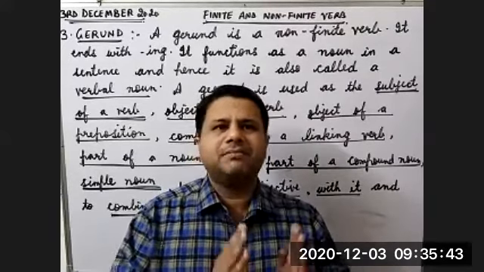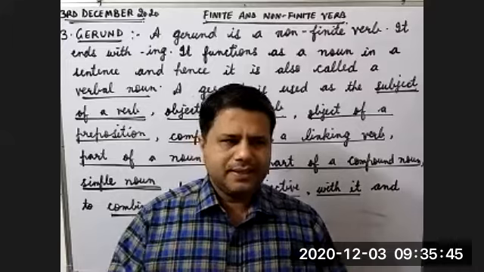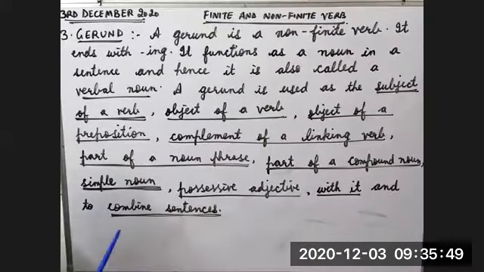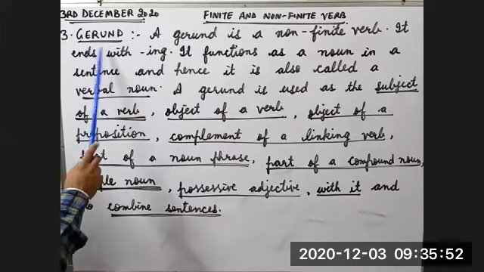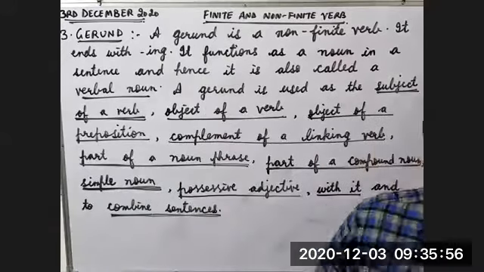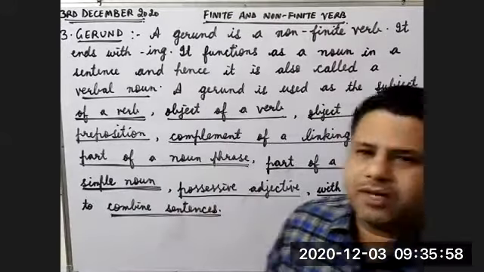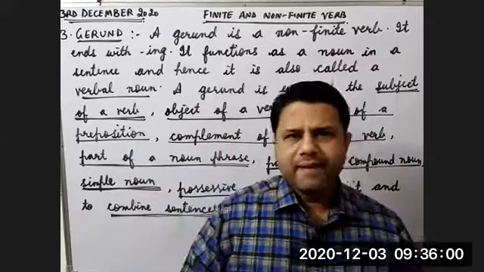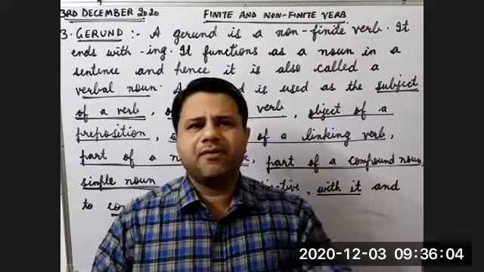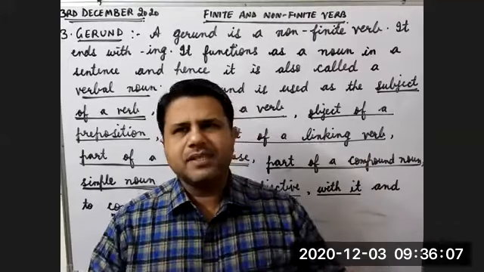So it's very clear that gerund will act as subject or object. Let's look at the definition. Gerund. A gerund is a non-finite verb. As I have already told you, it's a non-finite verb because the time is not clear. Obviously, from a noun, time cannot be clear. Time is always clear from a verb. So time is not clear.